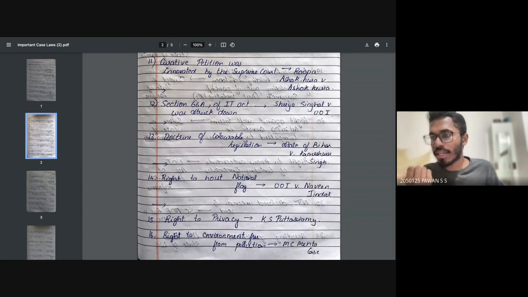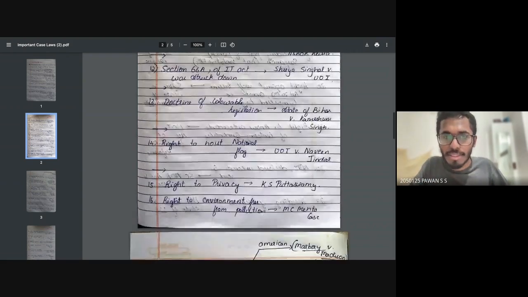So she basically tweeted something against the Bombay government, and they were like, how can you tweet like this? Actually that time it was a state holiday, and the funny part was that she tweeted or messaged something like that. Everyone started protesting, and there were many things. So the court said she can tweet because it is her freedom of speech and expression under Article 19. Section 66A of the IT Act was completely struck down at that point of time.